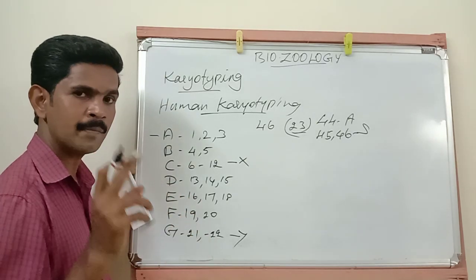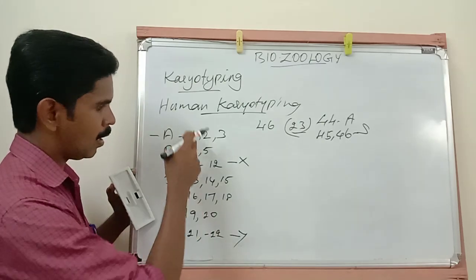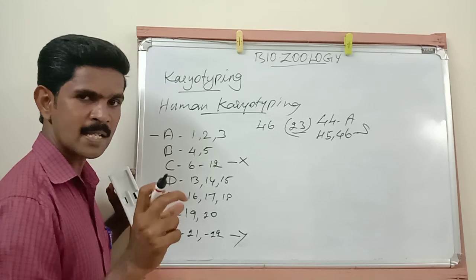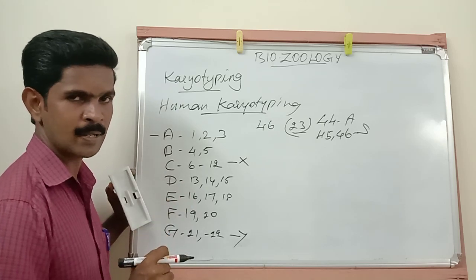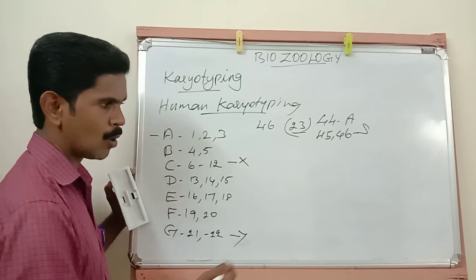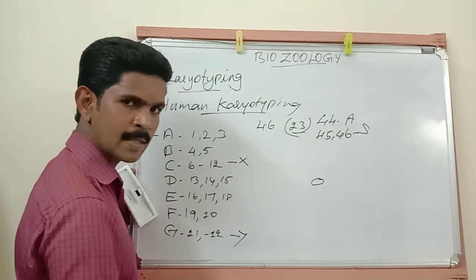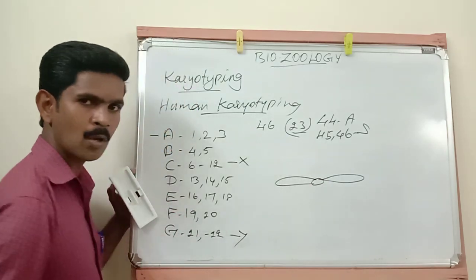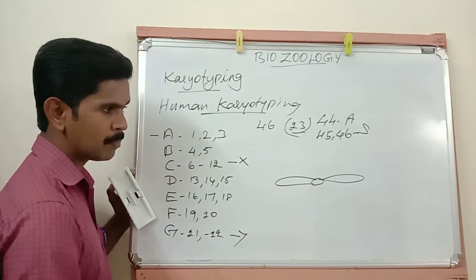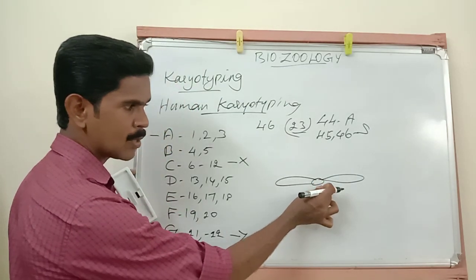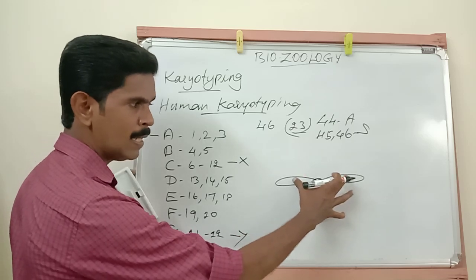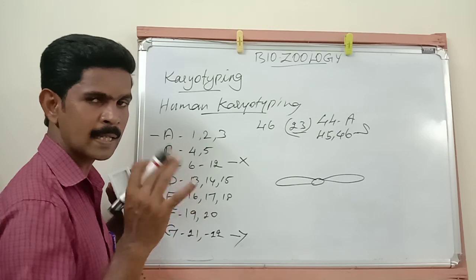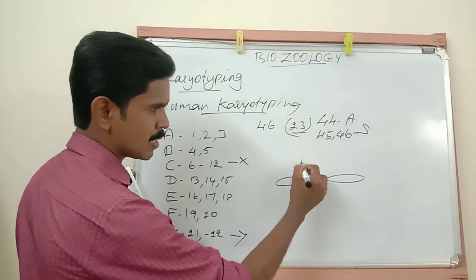Then you should remember a very important point. All these chromosomes are arranged in the 7 groups based on their structure. You all know the structure of a chromosome. The center region, the centromere, is there, and on the opposite sides, what is there? Chromatids are there. So based on the position of the centromere and the nature of these chromatids, the chromosomes are classified into 3 categories. One is metacentric.